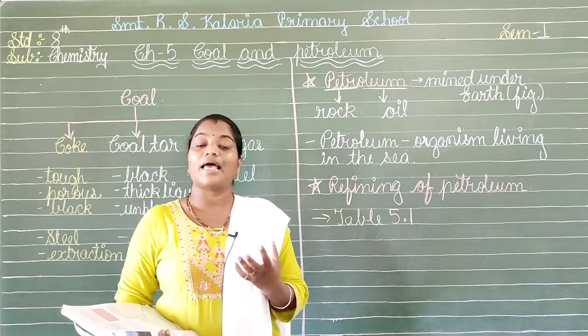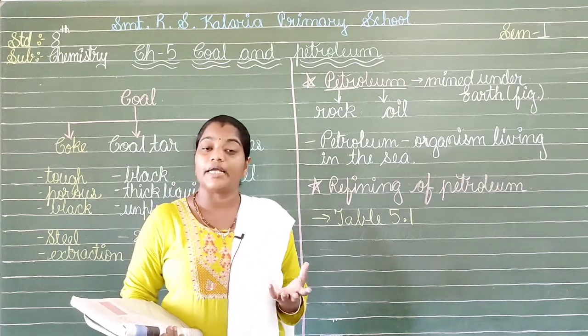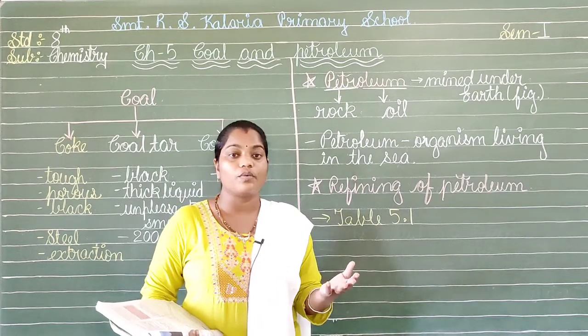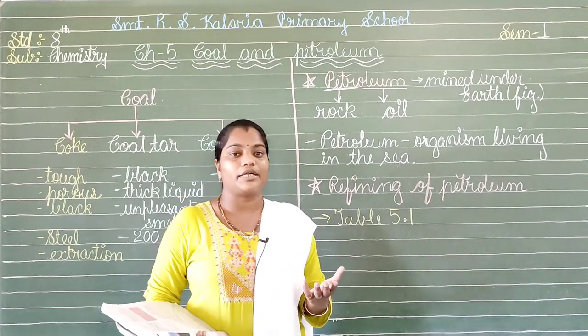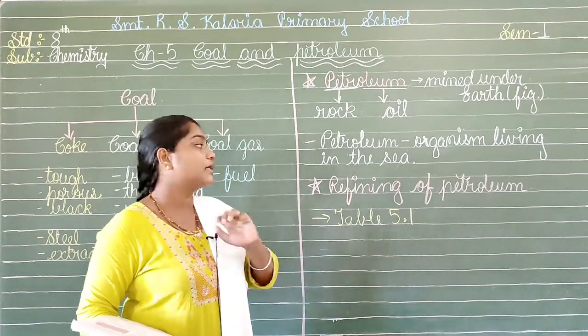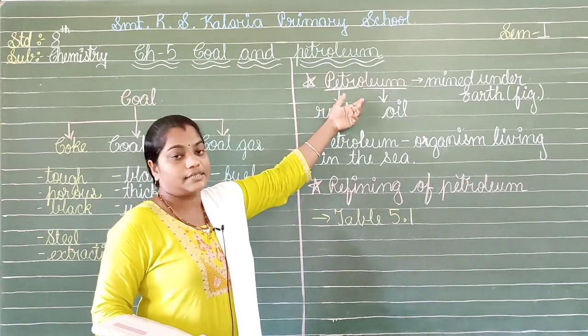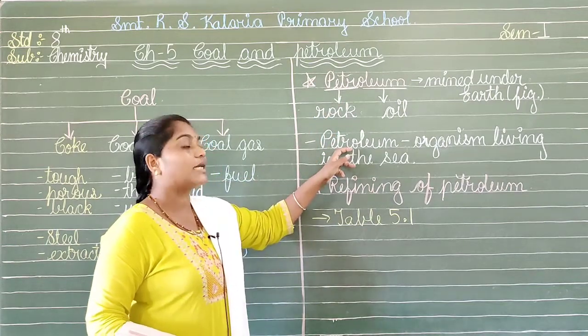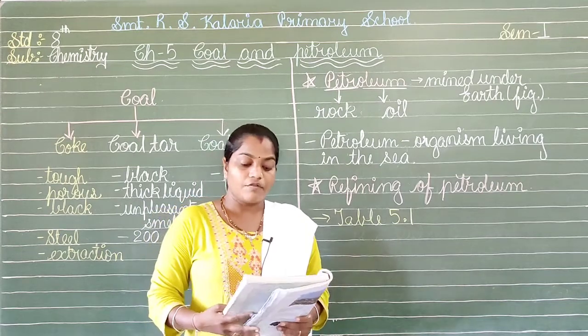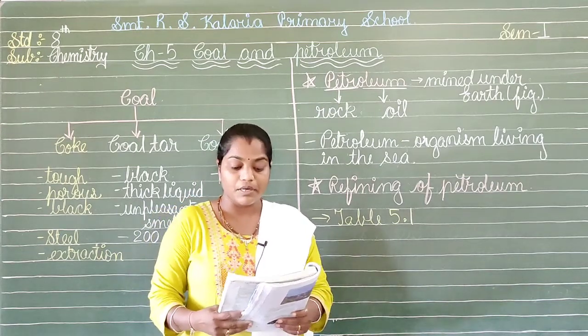At one time the aquatic life was buried under the soil, and because of the high pressure and temperature there, it was converted into fossil fuels, and because of that we obtain the petroleum product from the sea area only.